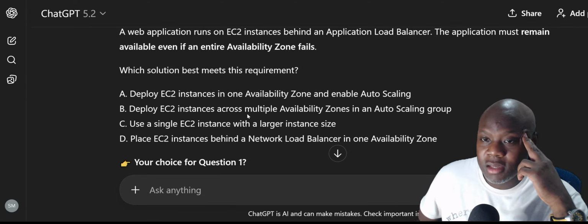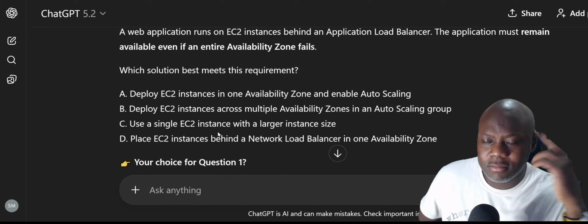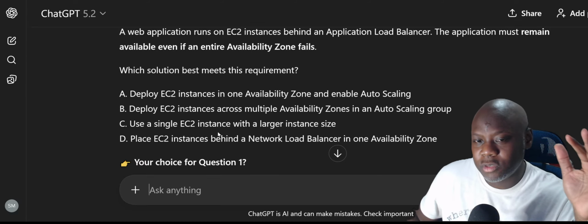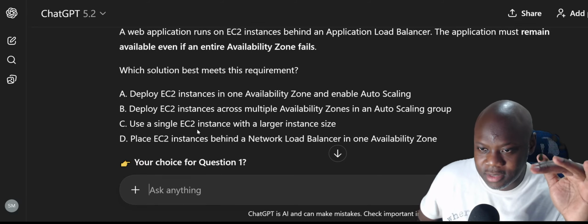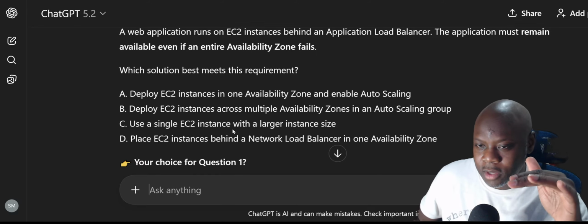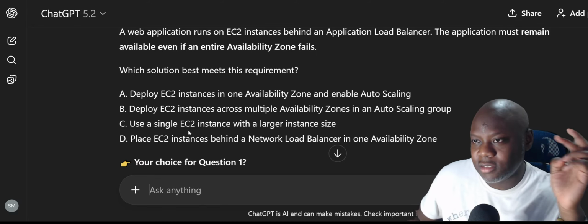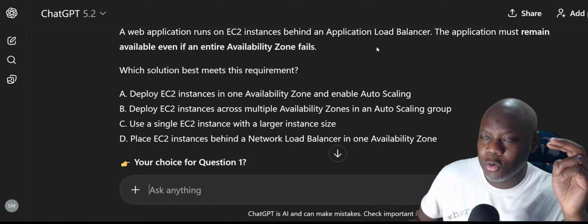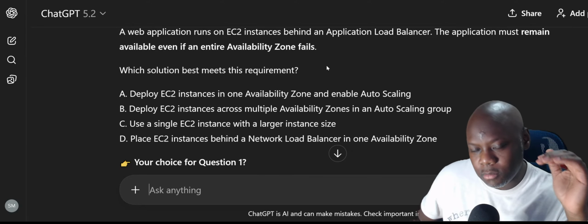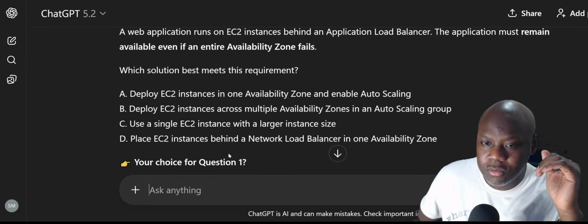Either across multiple availability zones in an auto scaling group, I feel like. Okay, use a single EC2 instance. No, we just said multiple. Using a single EC2 instance with a large instance, no, we said multiple availability zones. Anytime you deal with an application load balancer, it is multiple availability zones. Place EC2 instance behind a network load balancer and one availability zone.